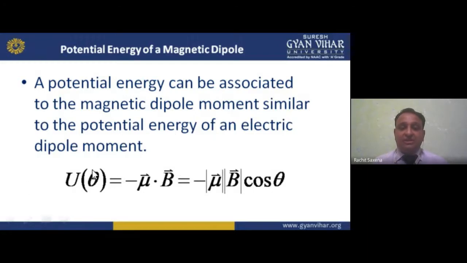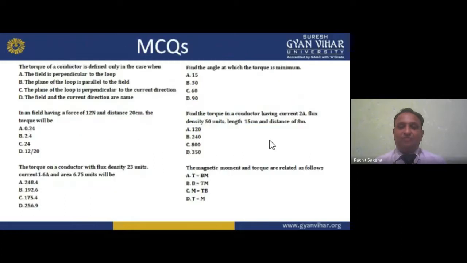See here, the equation is this, mu into B, permeability into magnetic field, and we can change it like this, with cos theta. So that is the potential energy of a magnetic dipole. Anyone can ask you what is the potential energy of a magnetic dipole? That is mu B into cos theta. I hope you understand.